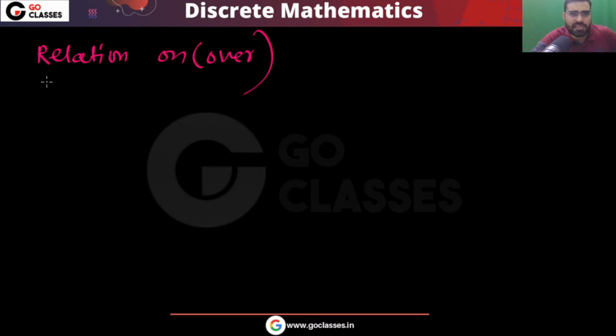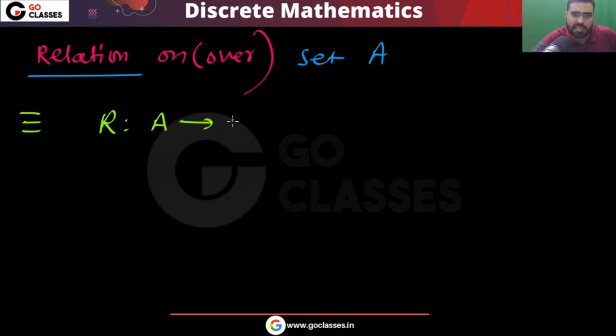If I say you have a relation on or over set A, then it simply means, remember, that this relation is from A to A. Elements of A are related to elements of A. Now let's check this. I can also say that this R is a subset of A cross A. So all these things are the same basically. This R is a subset of A cross A. This is very important.